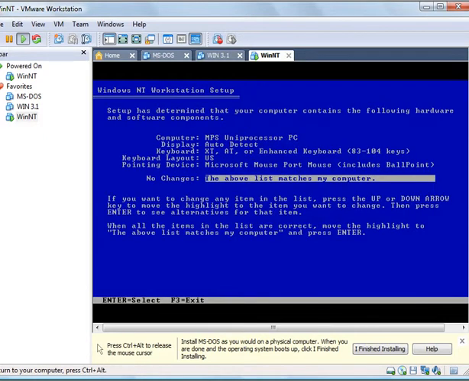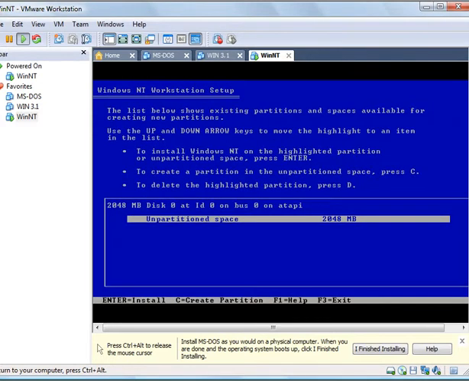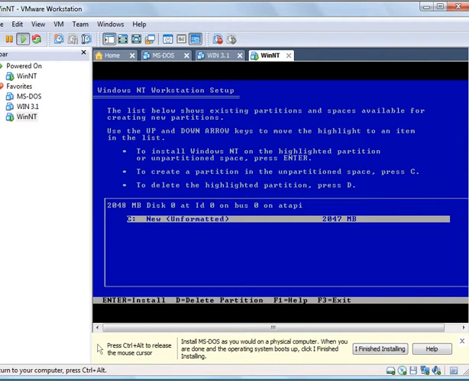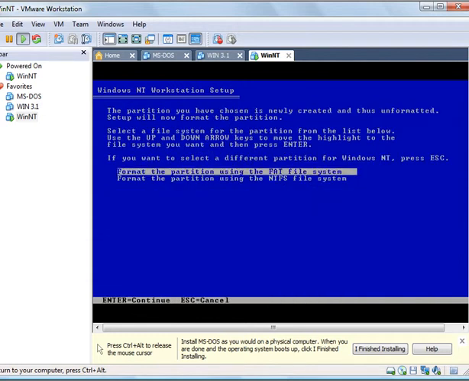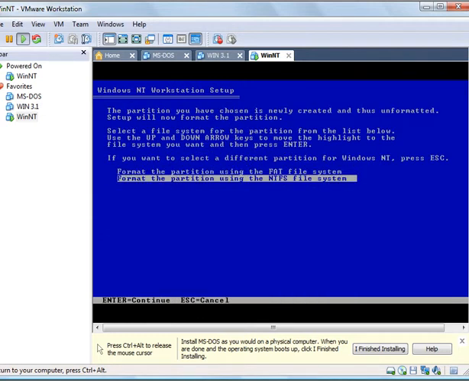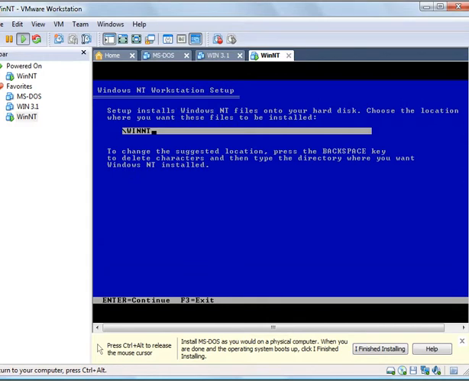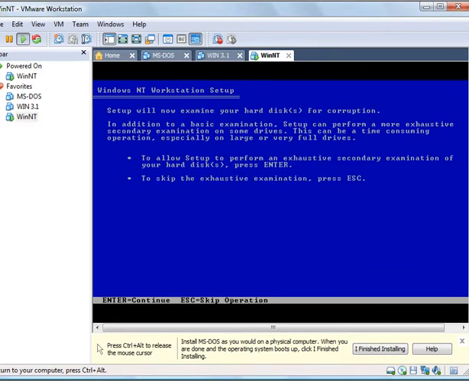So we'll hit F8, hit enter, and here if we want to create a partition, right here, create a partition, press C. So we'll go ahead and press C. That shows us how big the partition is going to be. Hit enter, and we want to use NTFS, New Technology File System. It's just better. It organizes the information better. Just hit enter.